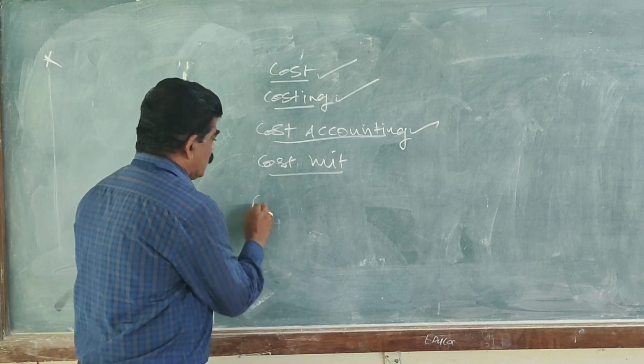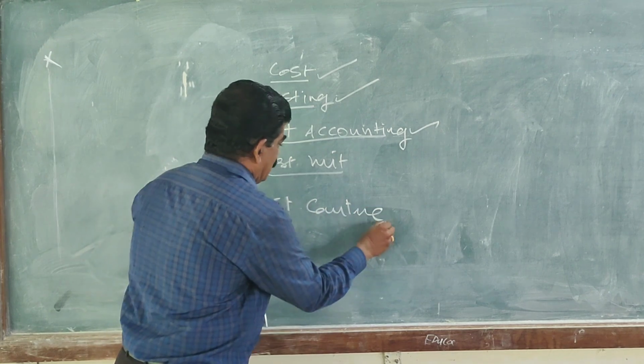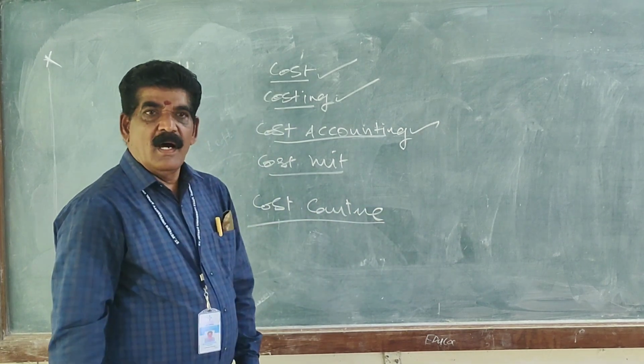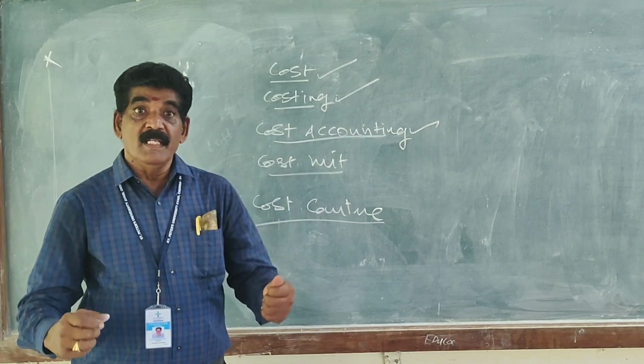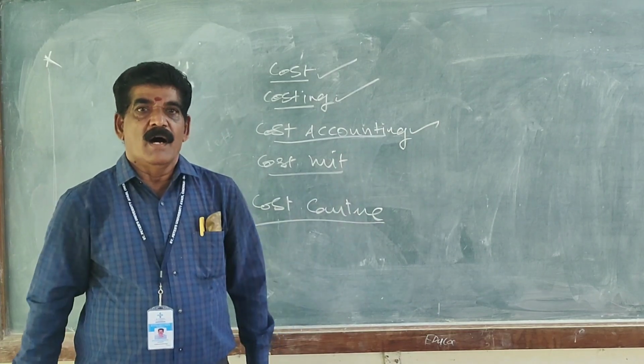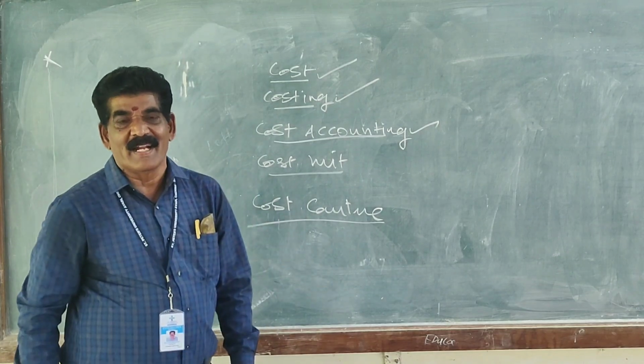Next we have to see what is meant by cost center. Cost center is a place or a machinery or a human being, or a combination of all these, where all costs are assembled and recorded.